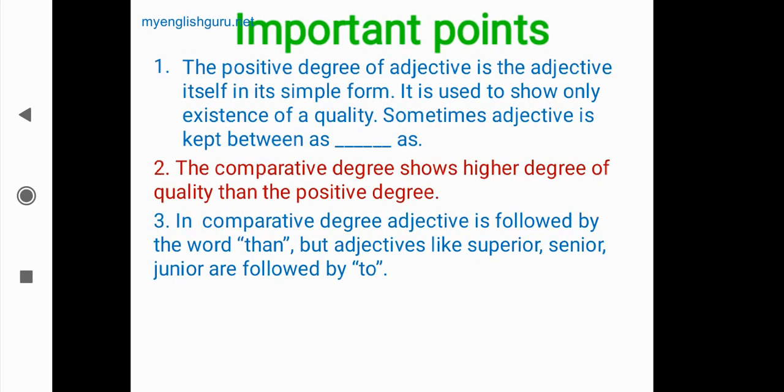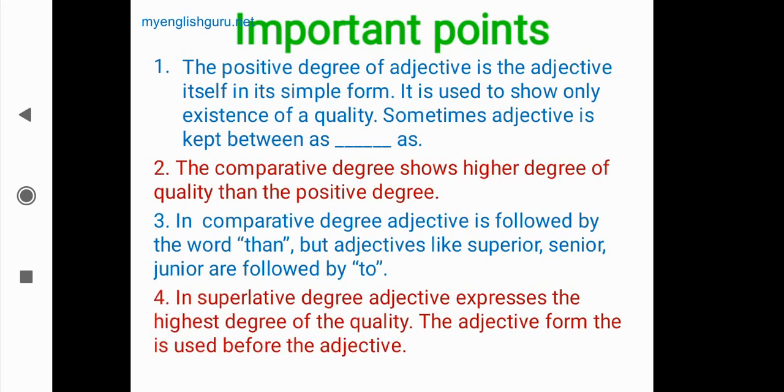That we saw during the sentences also. But adjectives like superior, senior, junior are followed by to. I told you that time also. Some adjectives are there after which we use to. But generally, most of the time, we use than after adjectives. Only a few adjectives are followed by to.